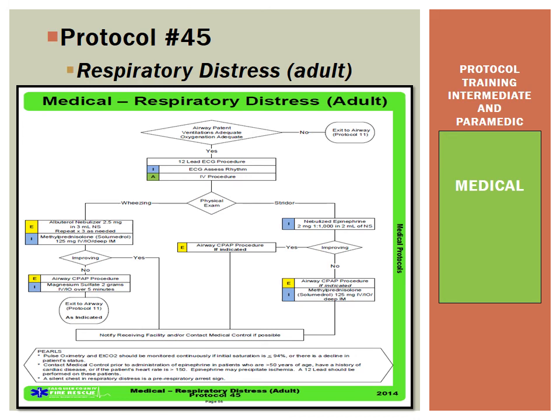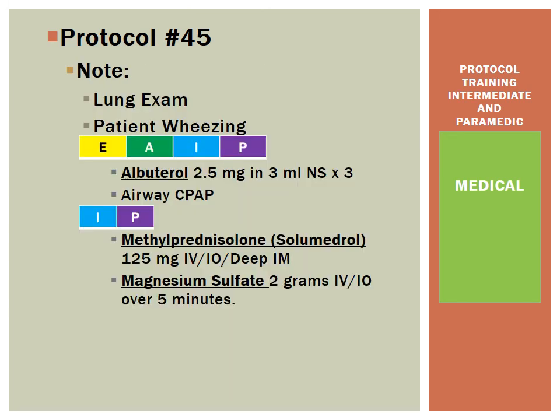Protocol 45 is our respiratory distress adult protocol. Now, this is broken down between a wheezing and a stridor patient. So for our wheezing patients, all provider levels will be administering albuterol, 2.5 milligrams in 3 mLs normal saline times 3 as needed, as well as CPAP. Our IMP level providers will be administering methylprednisolone or Solu-Medrol at 125 milligrams IV-IO or deep-IM, and mag sulfate at 2 grams IV-IO over 5 minutes.